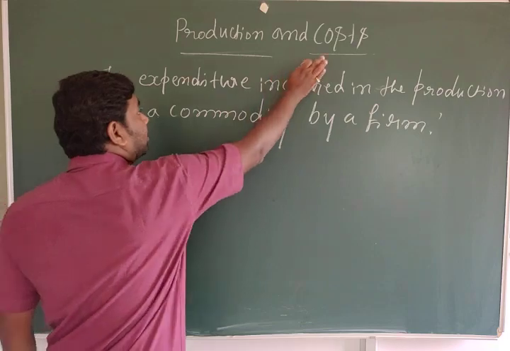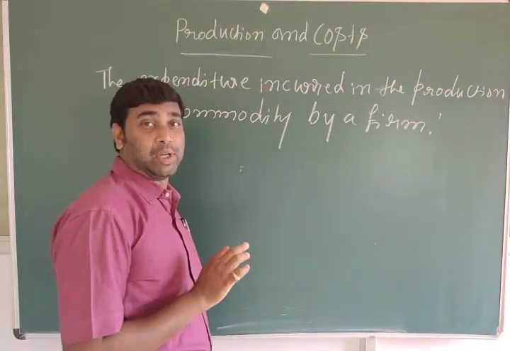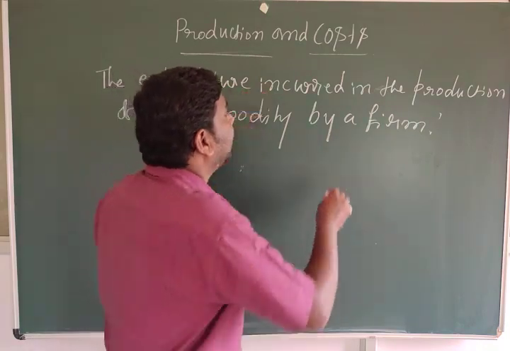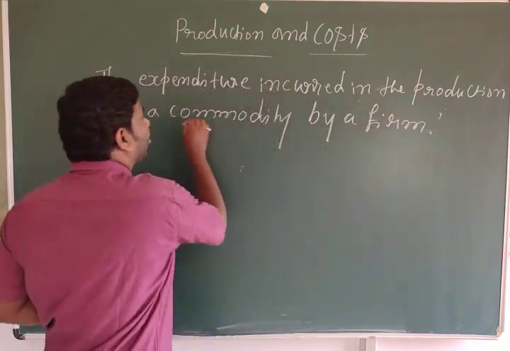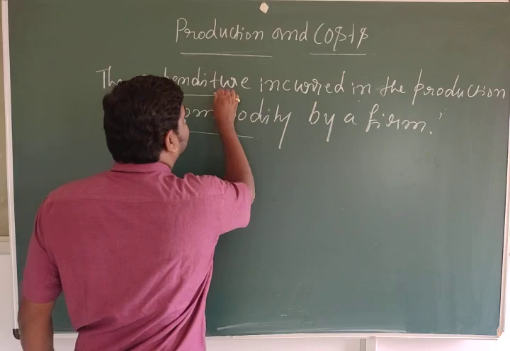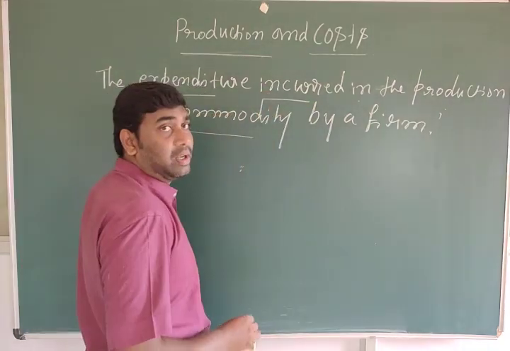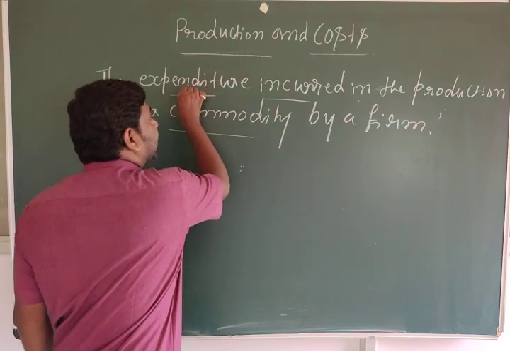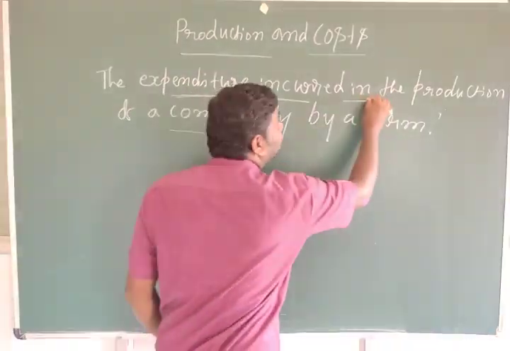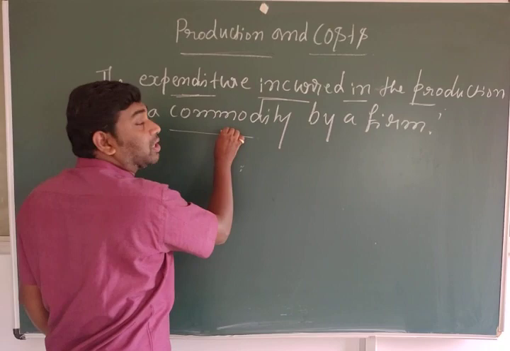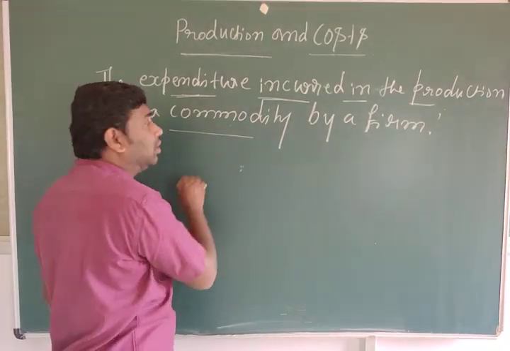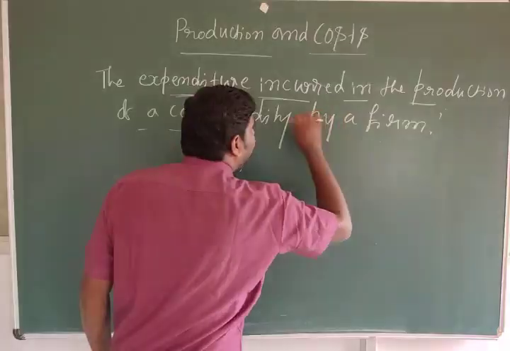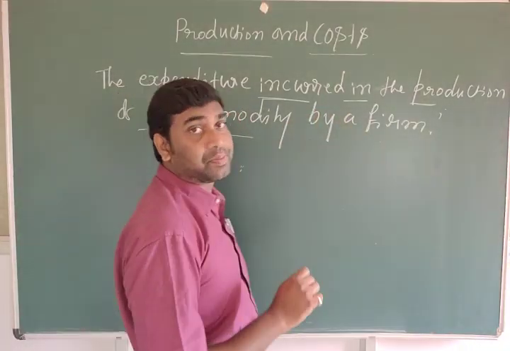Simple. The cost is nothing but expenditure only, or expenses. The expenditure incurred in the production of a commodity, or a product, or output, by a firm is called cost.